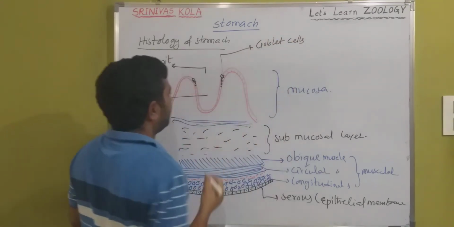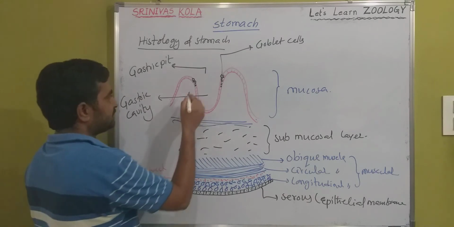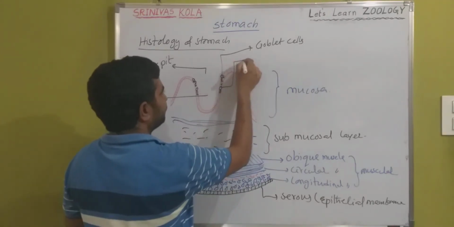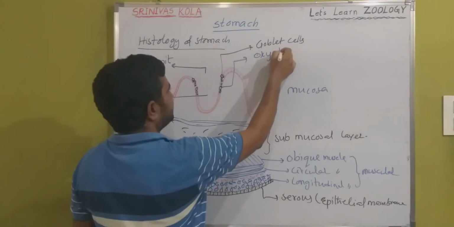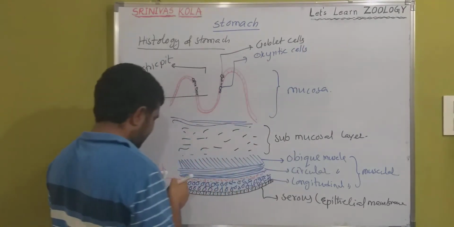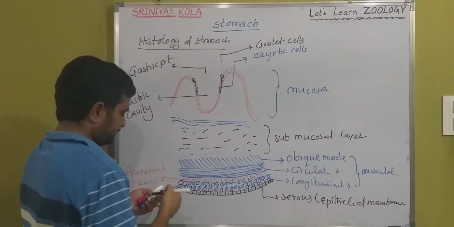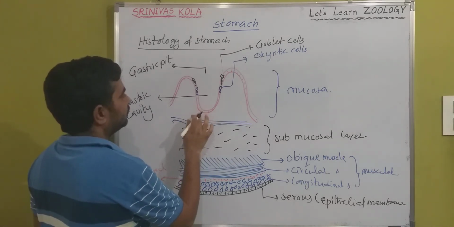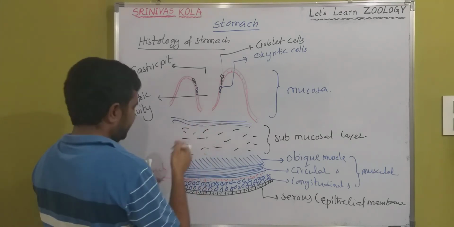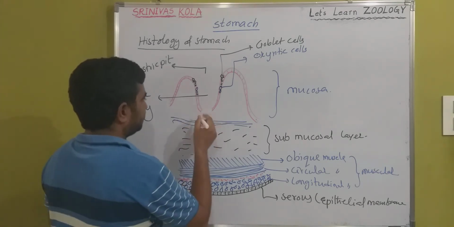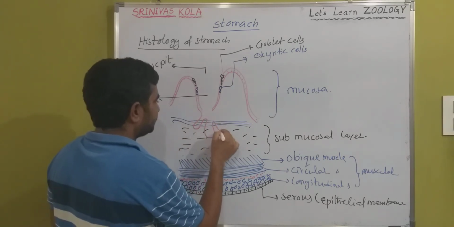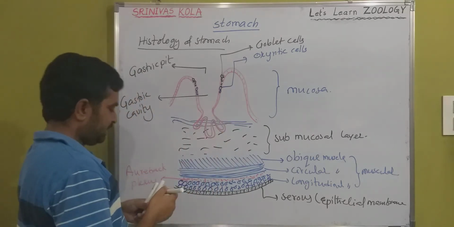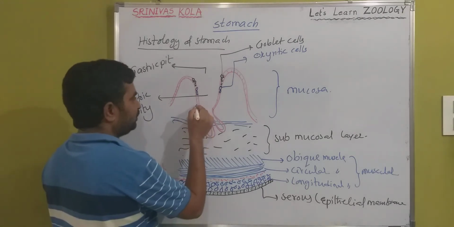After goblet cells, there are other cells, called oxyntic cells. Here there is a tubular-like structure in the submucosal layer, and there are other cells near the tubular structure.